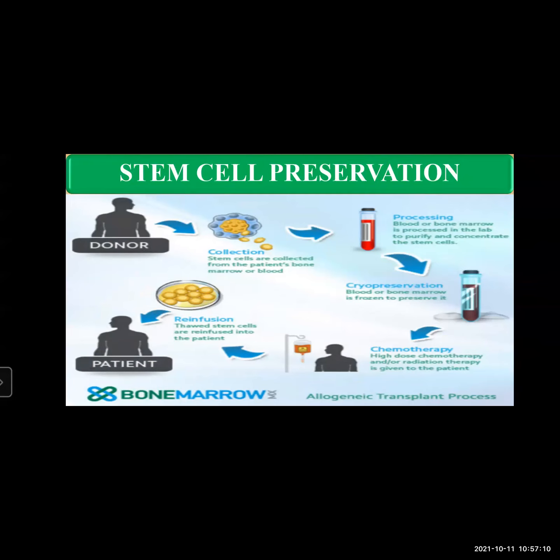Those wells are kept in liquid nitrogen at a temperature of about minus 135 degrees Celsius to minus 190 degrees Celsius. As stem cells are very helpful, we need to preserve and protect them.